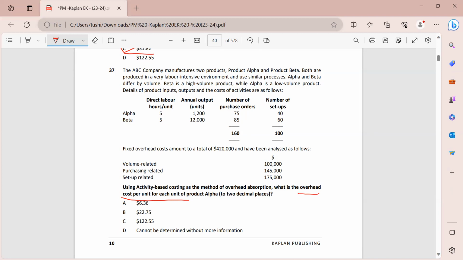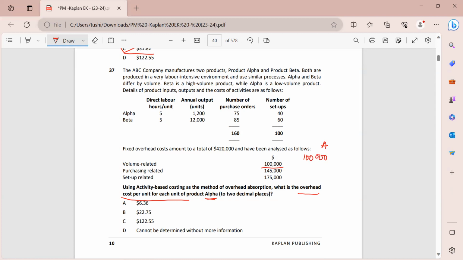First of all, 100,000 is volume related, so this will be spread according to the labor hours. With regards to labor hours, we have 66,000, and we can find it out for product alpha.